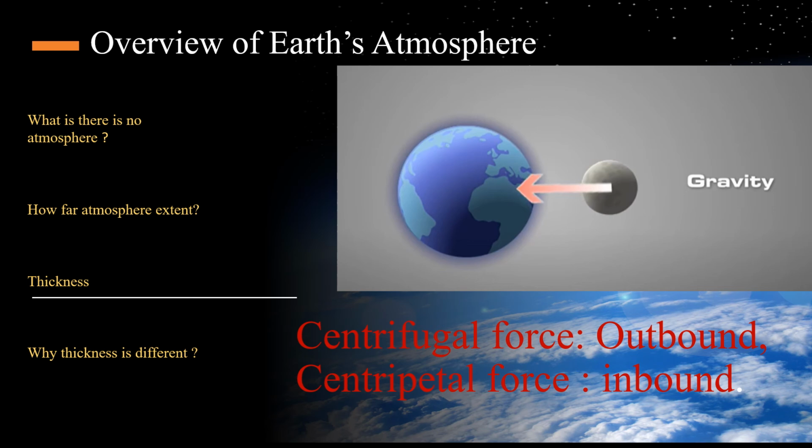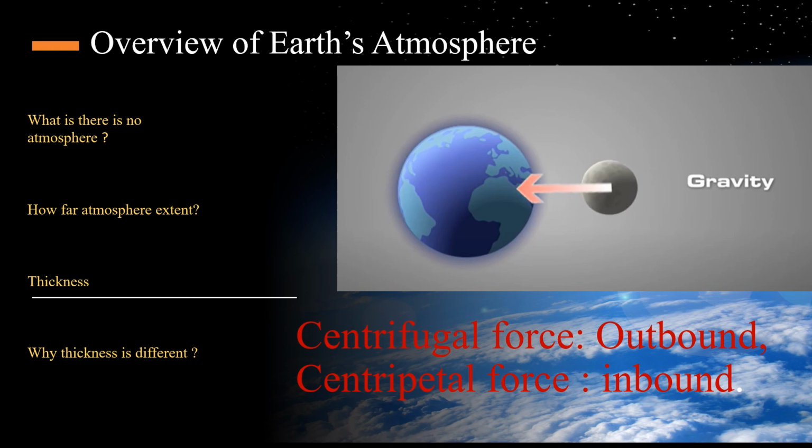And another thing, gravity is called the centripetal force, the inbound force, trying to keep the air toward the center of the Earth. So these two forces, the outbound force and the inbound force, work together. The outbound force over the tropics is much stronger outward for the atmosphere, trying to escape, and the inbound force is strong over the pole or the high latitudes. So this is the first reason that the thickness is different.